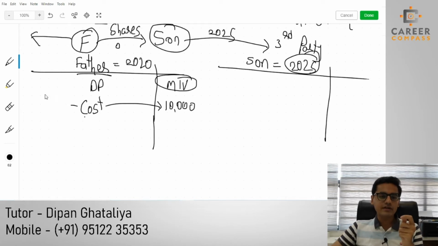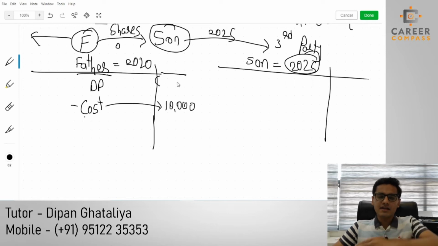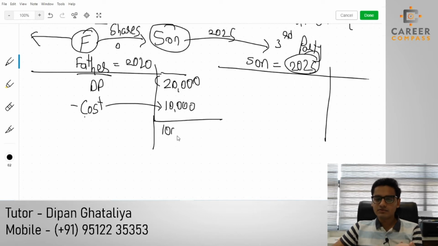According to that rule, students, because we are learning a new concept, we cannot just break the previous rules. We still have to follow the previous rules. So we compulsorily have to write the market value, and we cannot write a zero disposal proceeds over here. We cannot write the actual disposal proceeds over here. As this is the transaction of a gift, we are going to write the market value. Assume the market value is 20,000, so the gain amount will be 10,000.